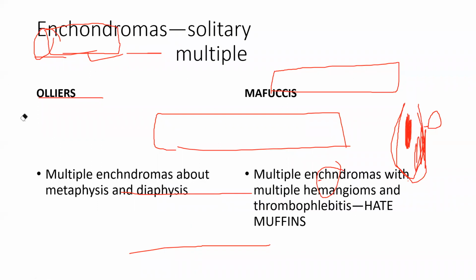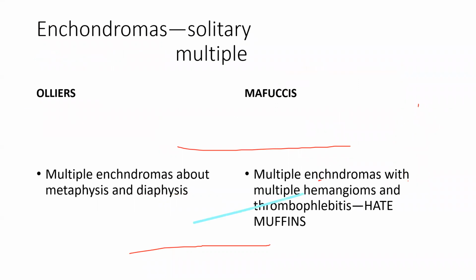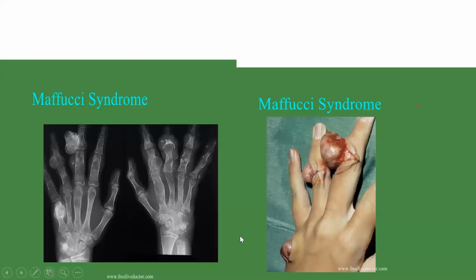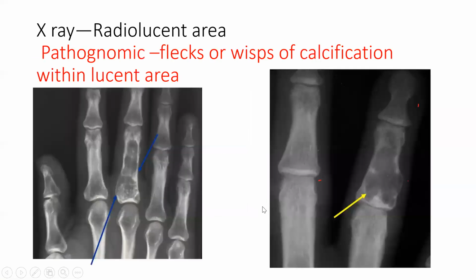So enchondroma can be solitary, can be multiple. I will show you the photo for enchondroma. See this, these are the enchondromas, in the small phalanges. See, inside this cartilaginous bone it grows. So this is enchondroma. Anything which is inside these small bones, the phalanges, is enchondroma. Now you can understand.